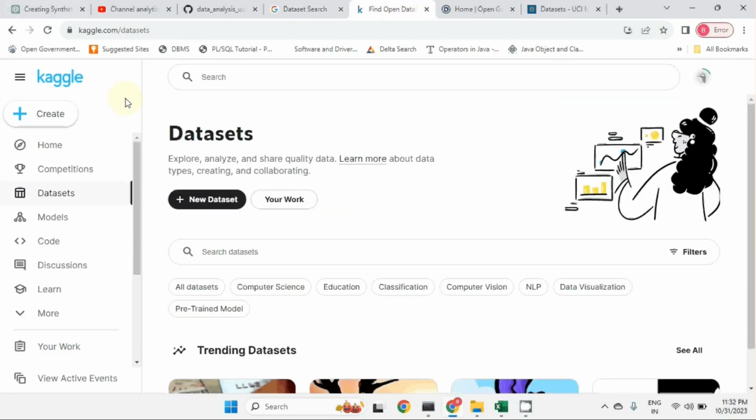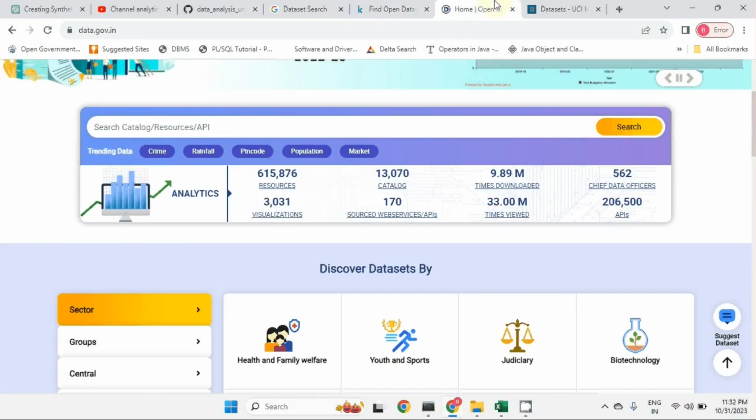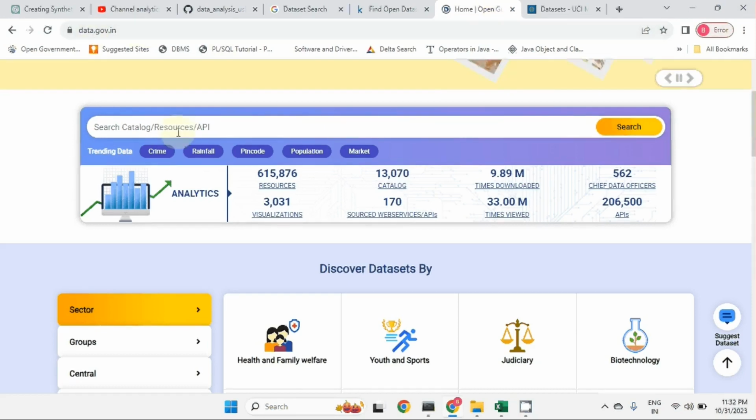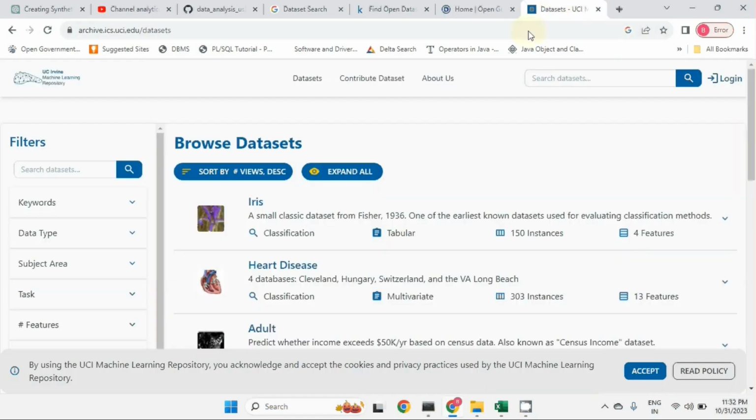This is one of the popular websites where we can get datasets. You can go to kaggle.com/datasets, search the name here, and you will get the dataset. Even if you want some government datasets related to India, I'm specifically talking about, go to data.government.in and you will get the datasets here. There is one more website available, which is basically the UCI machine learning repository.